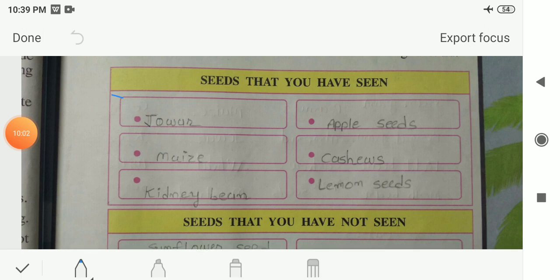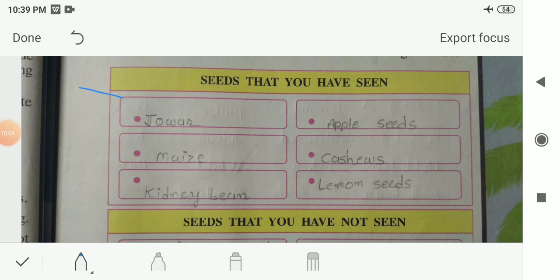So here the answer for the first table is given to you, seeds that you have seen. So jowar, maize, kidney bean, apple seeds, cashews, lemon seeds. So these are the seeds that you might have seen, but you didn't mention this kind of seeds on page number 22. So you can write the name of these seeds in this table.